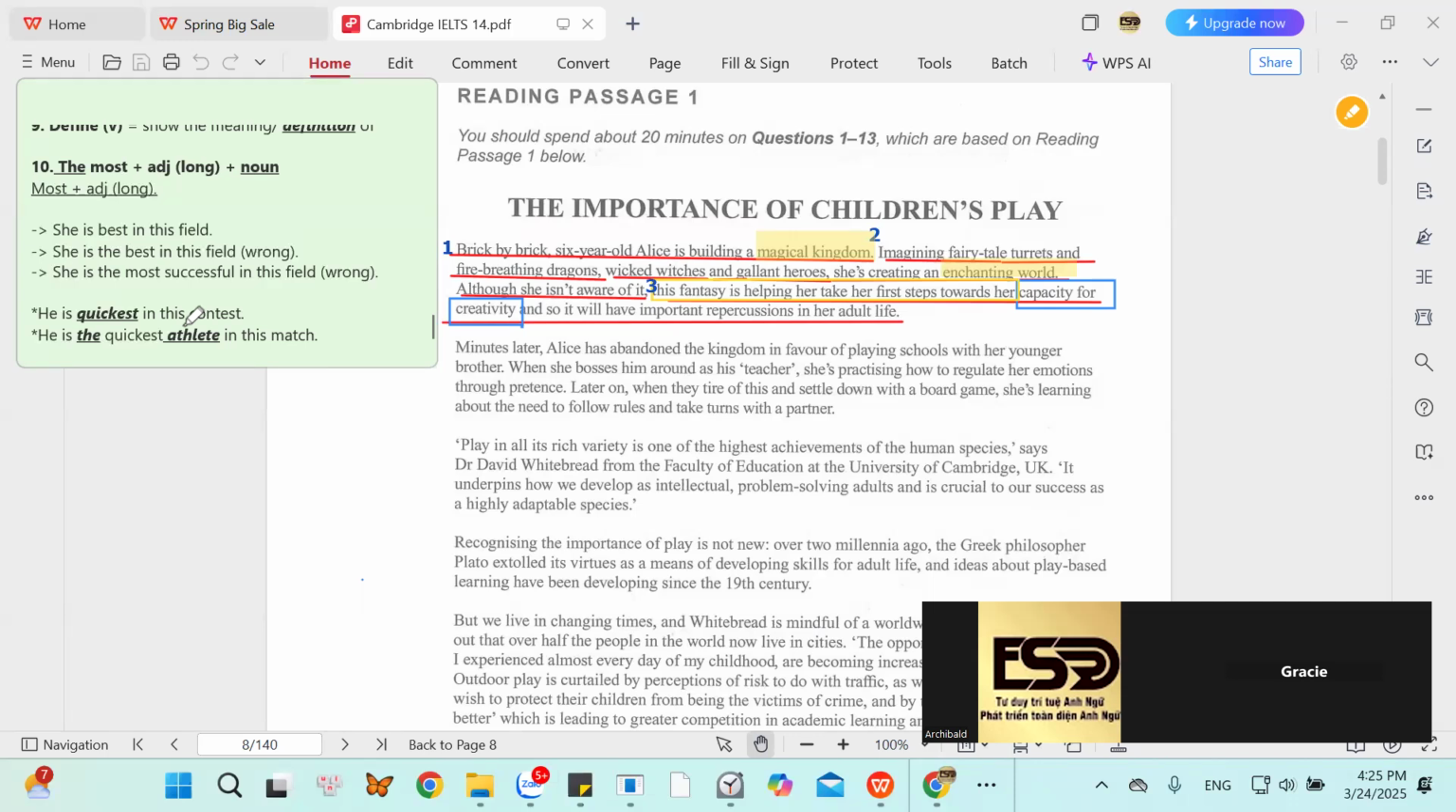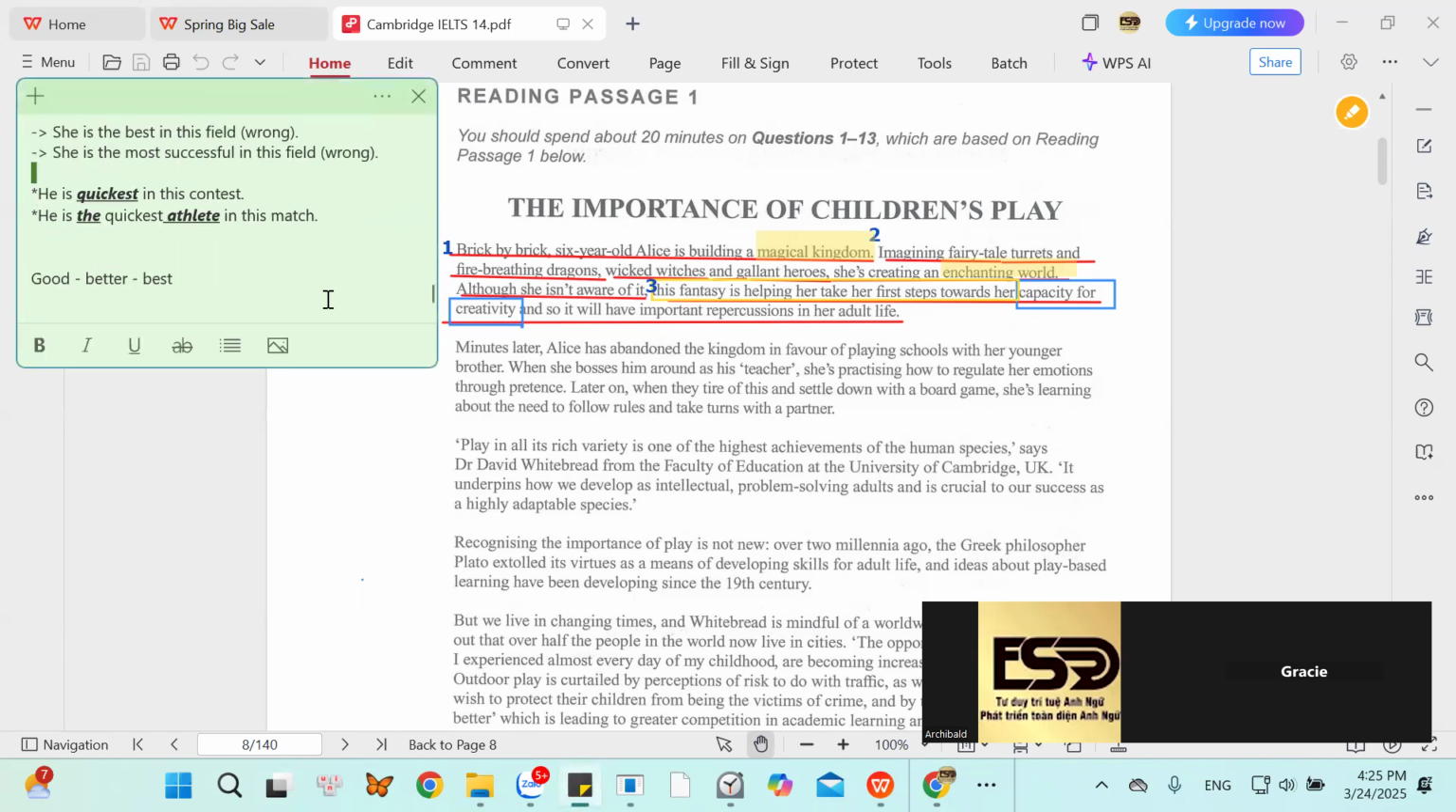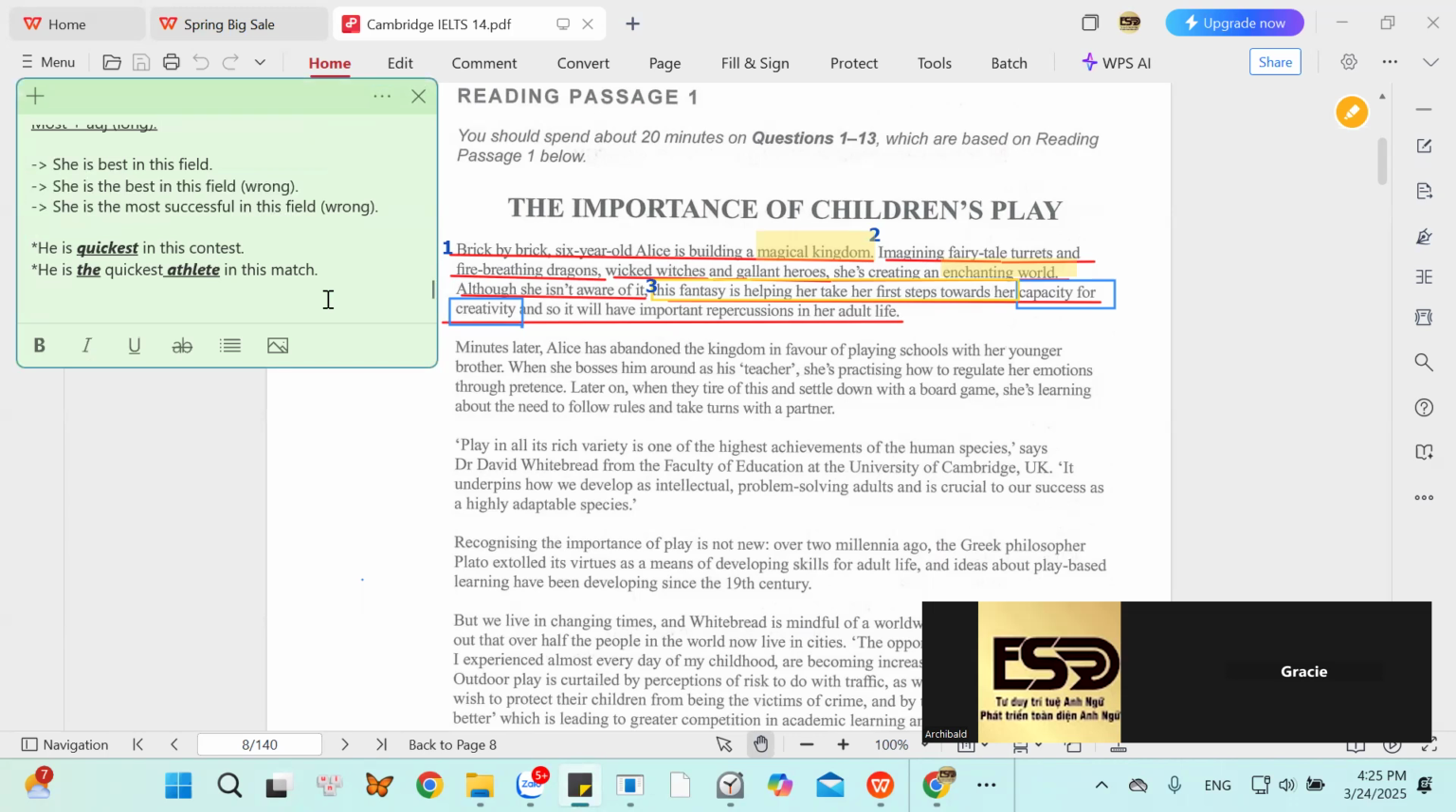Which word should you add to make the sentence right? Cái câu này đang sai, thì cái câu đầu tiên này mình làm sao cho đúng? She is the best in this field. She is best in this field, như vậy câu này có rồi. Bây giờ muốn giữ được từ the trong câu này thì làm sao câu này cho nó đúng?